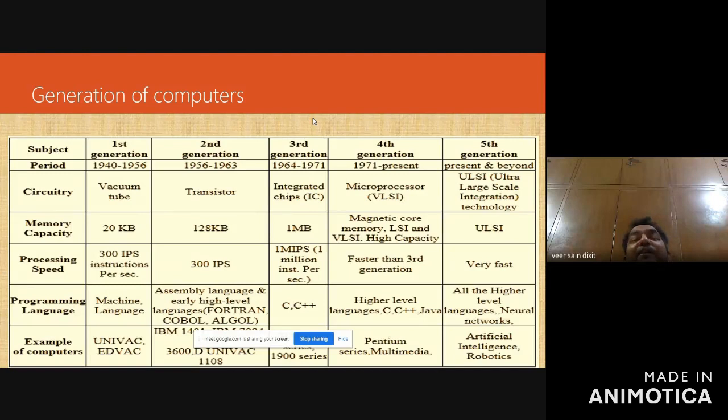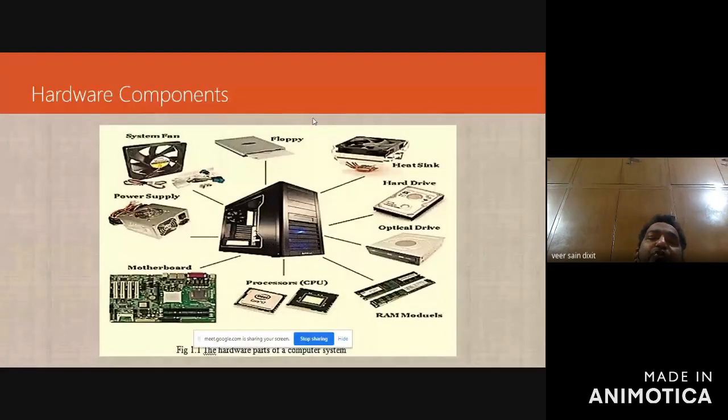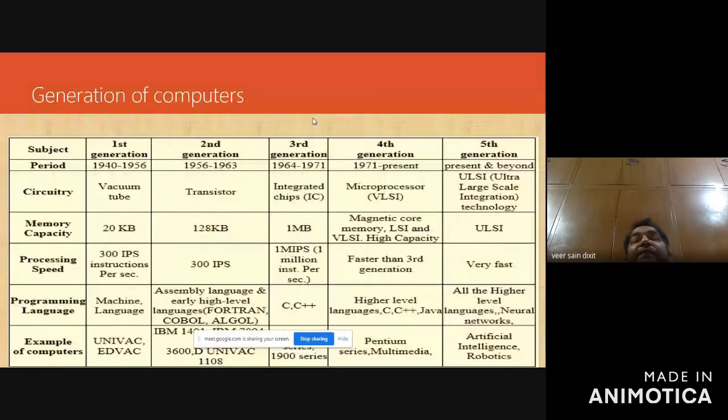For example, weather forecasting. 30 years, 40 years back, whatever the prediction was, you would find just the opposite. If they said that today there will be rain, but it's not.